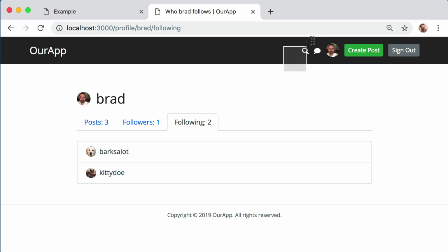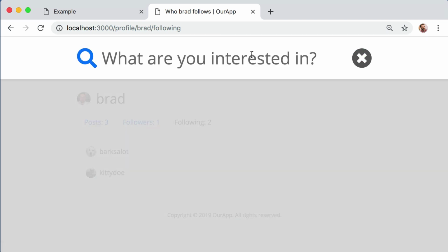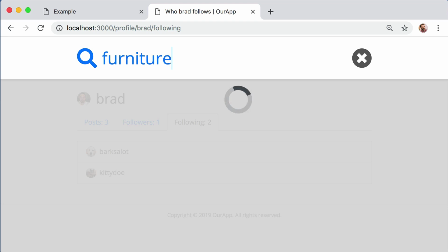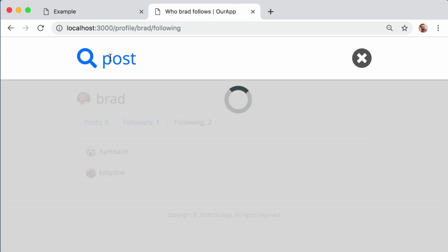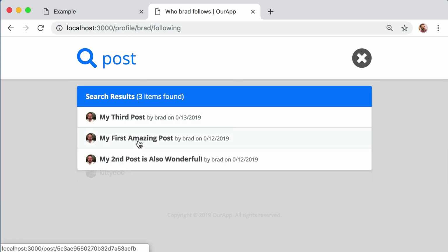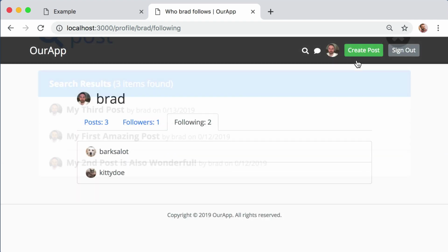Also back up in the header, I can click on this icon to search for the content that I'm interested in. So if I search for the word furniture, in real time we get search results. So we see Destroying Furniture is Fun, that existing article by Kitty Doe. If I search for something that's going to return multiple results, like the word post, there we go, because I used that word in my title, you get the idea. Let's close this live search results feature.